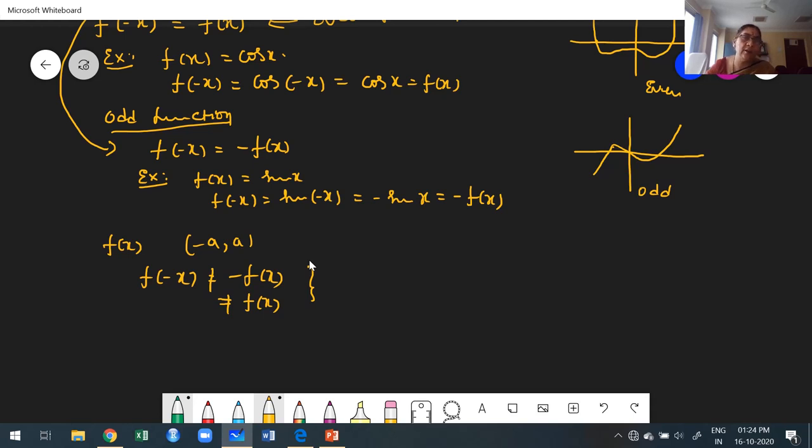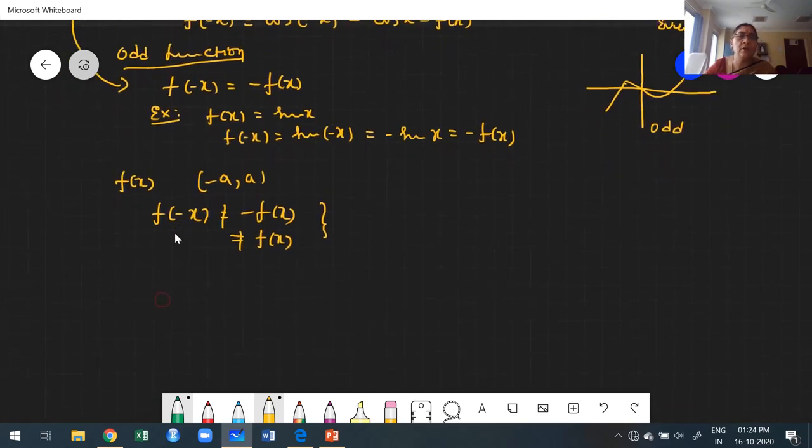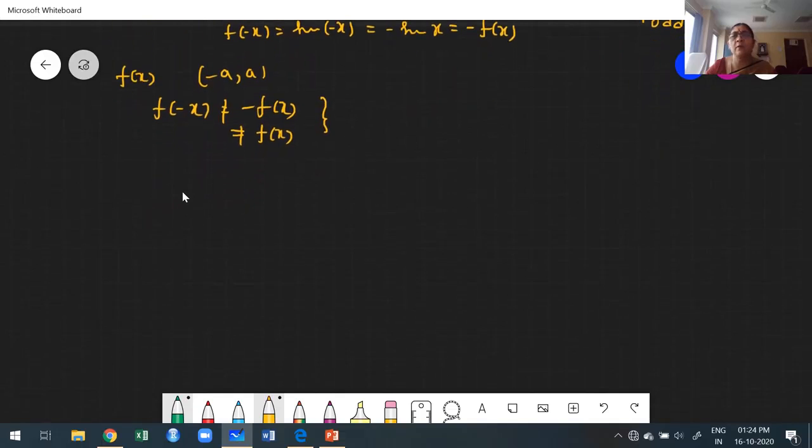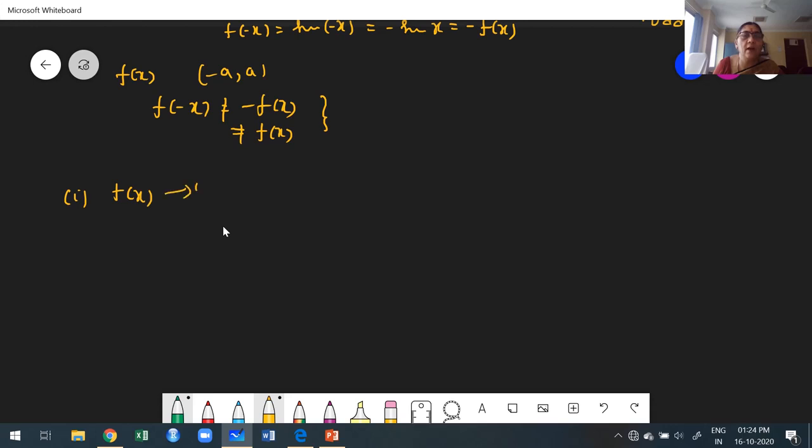Before moving to the next step, I want to share some more things because they are very useful while solving problems in Fourier series. Suppose in the first case f of x is an odd function. Now I consider g of x as an even function. This is an odd function.